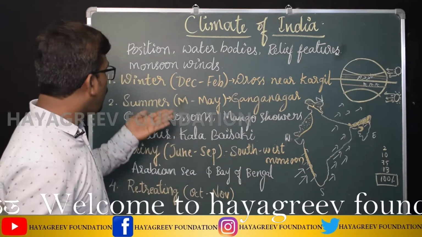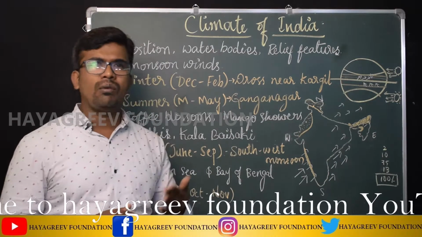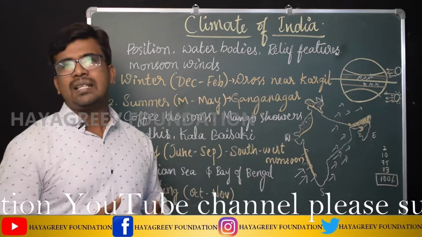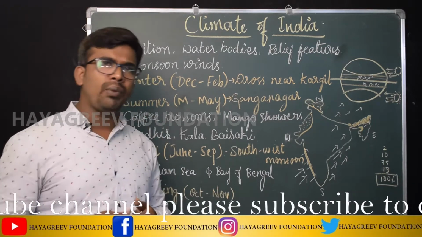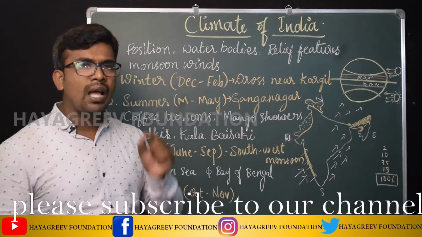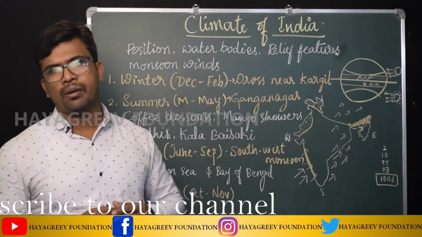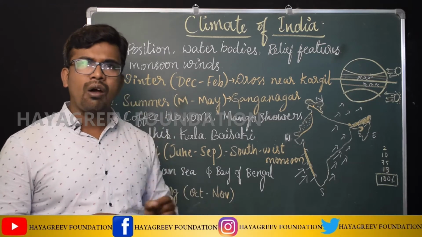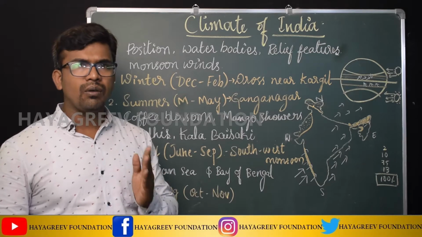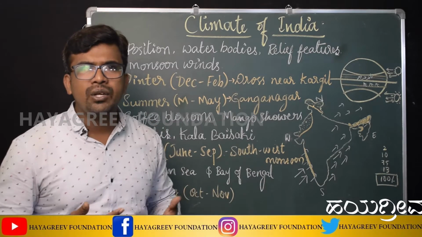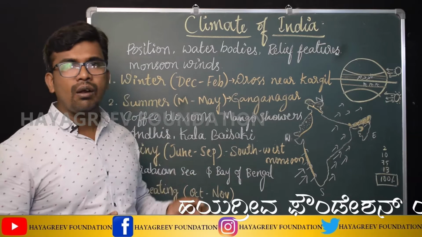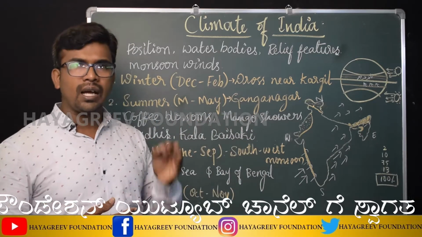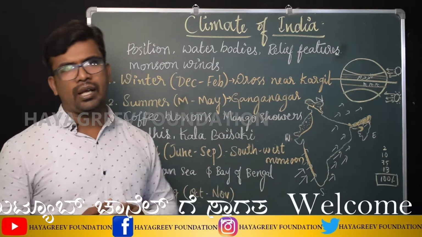And one more thing, students: during the summer season, as you all know, the temperature increases like anything. In India, there is a place which has recorded the highest temperature, and that is Ganganagar in Rajasthan. This place has recorded 49 degrees. Normally, even 30 degrees Celsius we cannot bear, but here a temperature of 49 degrees Celsius has been recorded. So that is the highest temperature recorded area.